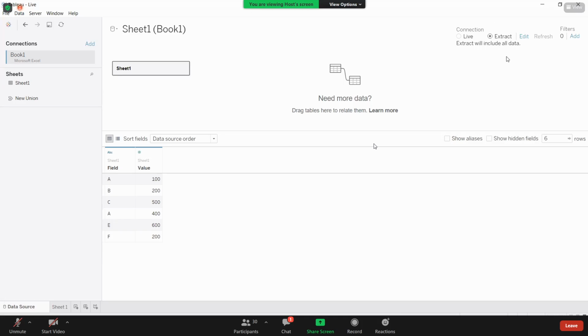That local copy will be placed under your machine. I'll show that. That means whatever data you want to build your Tableau dashboards on, all the data will come and reside in your local machine.